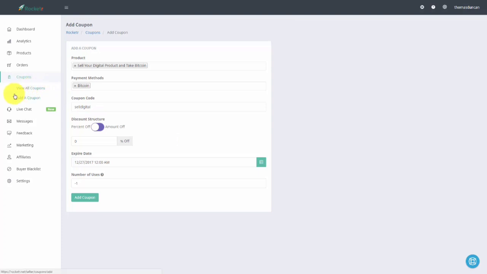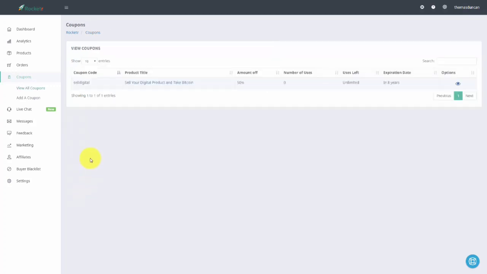And then we can decide what kind of coupon we want. We can do a percentage off or an amount off. But we're going to go ahead and do a percentage off here. And then we're going to set the expiration date. Now we can set a specific number of uses. If we want to be unlimited, we're going to leave this as -1, which is a little counterintuitive, but that is what we would do for unlimited coupons. So now what we're going to do is click add coupon. The coupon that we want to give our client is going to be the name Sell Digital, just as we see it there.